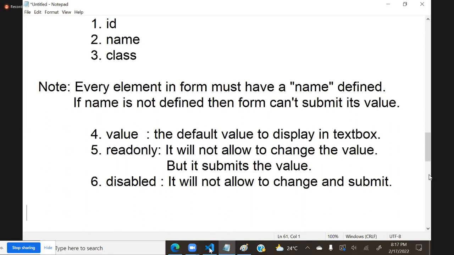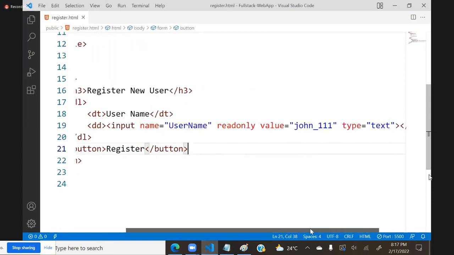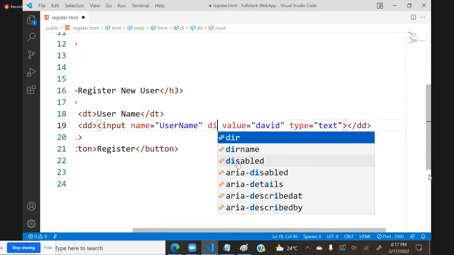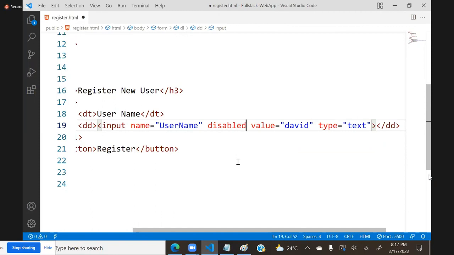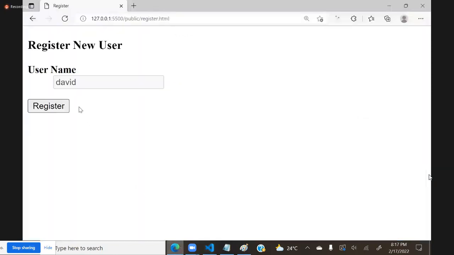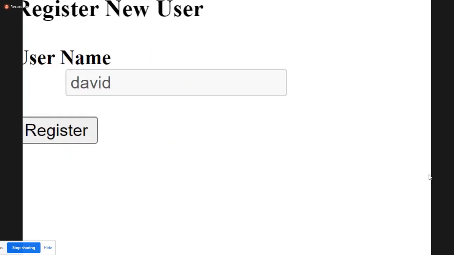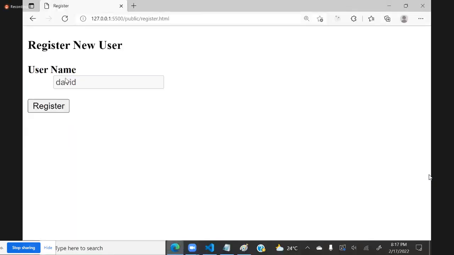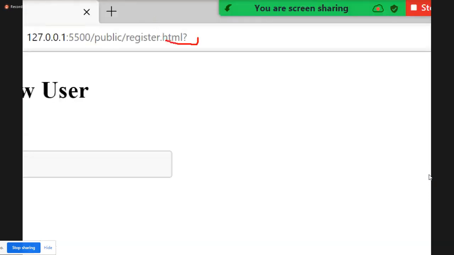Now what I will do here is change this value, some David. After that, instead of read only, I will use disabled. Now you can see the text box is disabled. Disabled means you cannot type anything inside it. And not only typing, click submit and see, register. It is unable to submit it. You can see it is unable to submit.